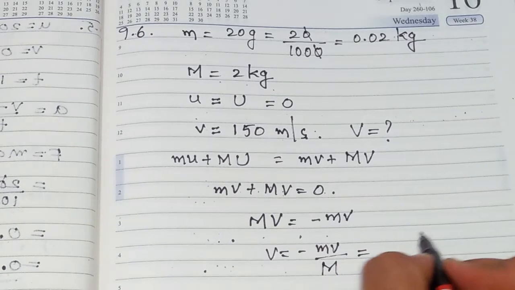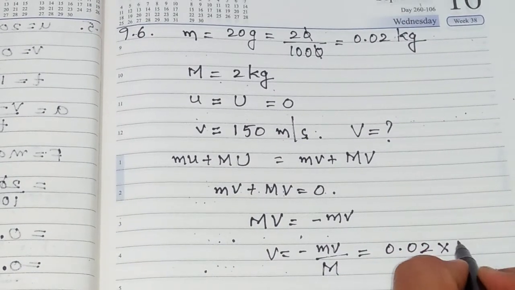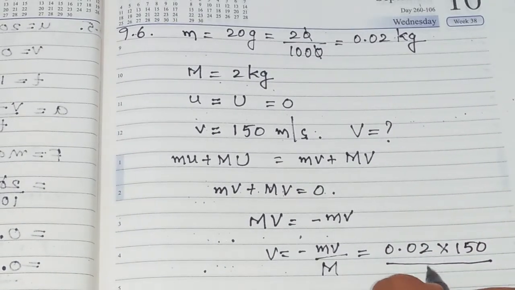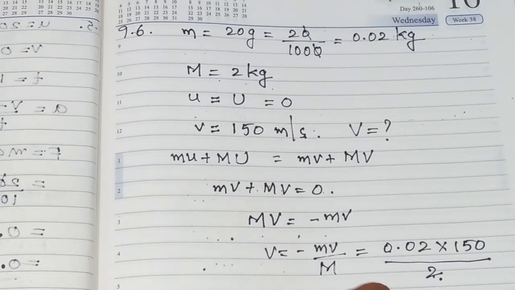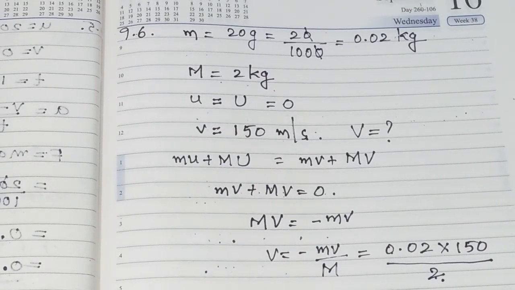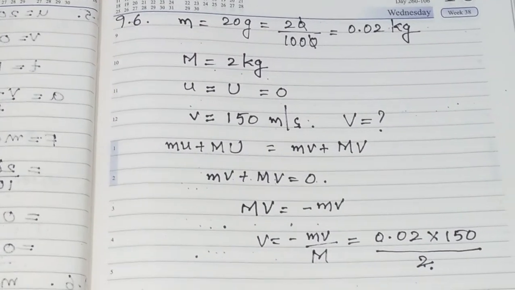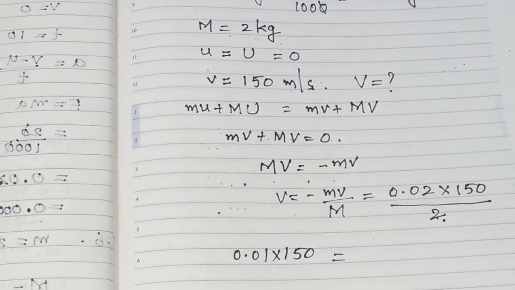That is equal to, small m value is given as 0.02 kilograms. Small v value is given as 150 divided by capital M value 2 kilograms. So 0.02 by 2 will get 0.01. 0.01 into 150. What we have to do here, just bring the point whatever is there in 150.